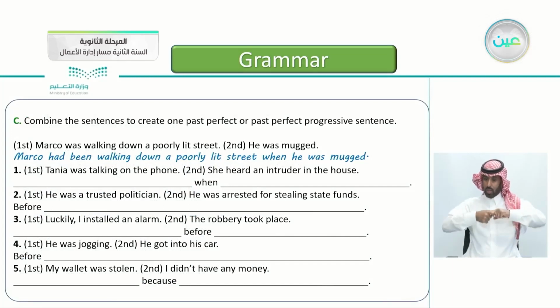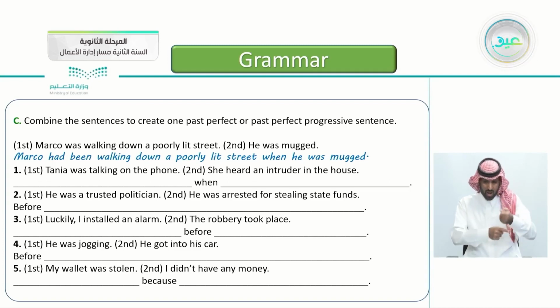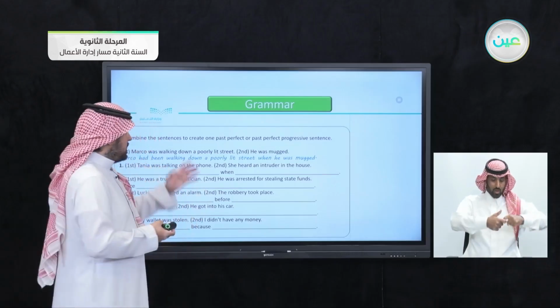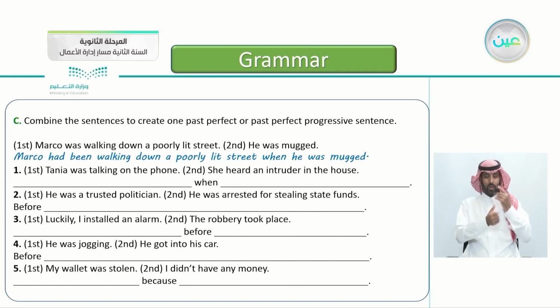Combine the sentences to create one past perfect or past perfect progressive sentence. The first one is already done for you. We have 2 events here. The first one, Marco was walking down a poorly lit street, poorly lit, which means the lights are low. The second event, he was mugged. So we have 2 sentences, 2 events. We want to combine them together, either with the past perfect or the past perfect progressive. So the first one is already done. Marco had been walking down a poorly lit street when he was mugged. So here we used the past perfect progressive.